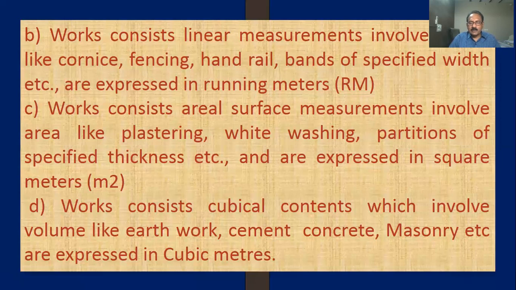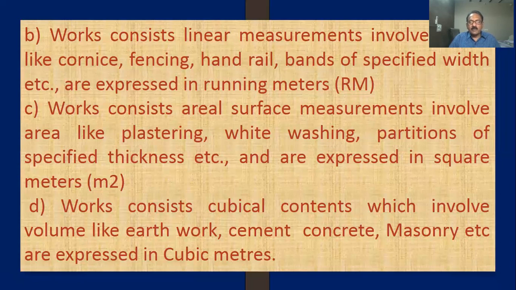Partitions. You know what an aluminum partition is? If you ask the cost of aluminum framework for the partition, they will say 180 rupees per square meter or 200 rupees per square meter. Like that, the unit is square meters.